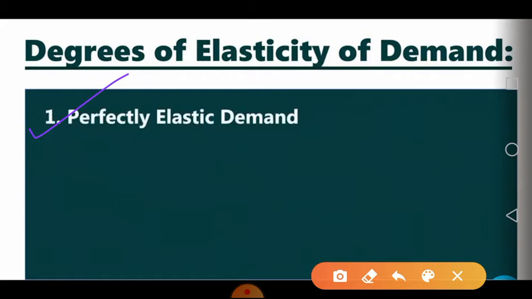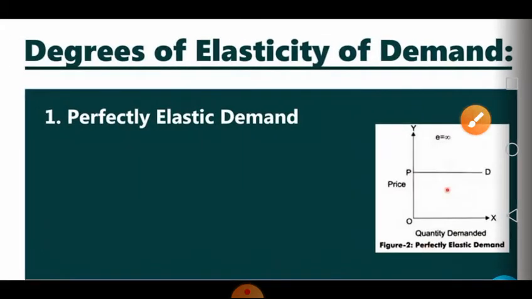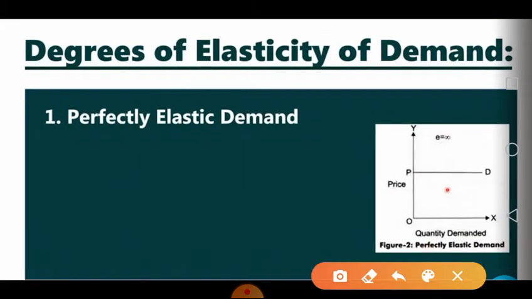Elastic means changeable, movable, something in which there will be change. Perfectly means infinite change. So if there is zero change or very small change in the price of a commodity, then there will be infinite change in the quantity demanded of the commodity. This is your